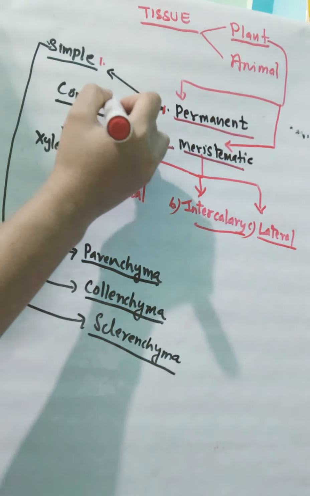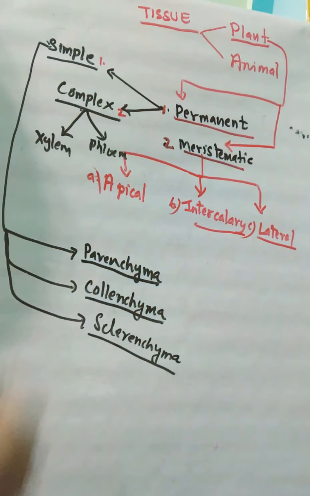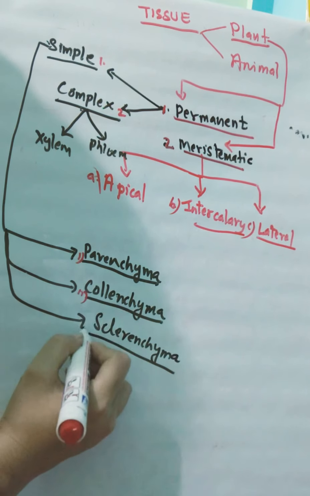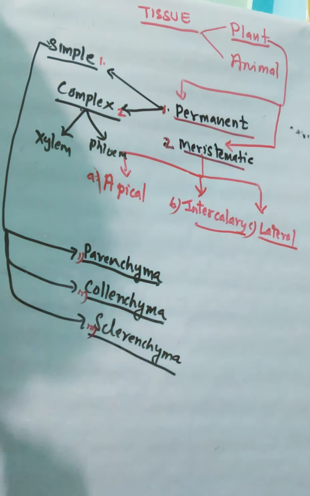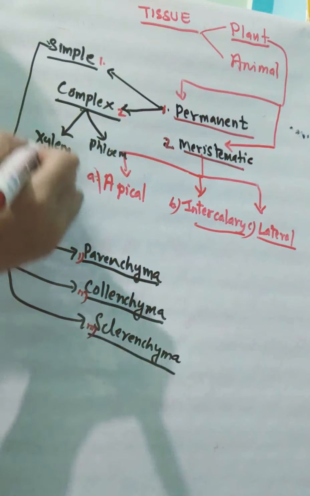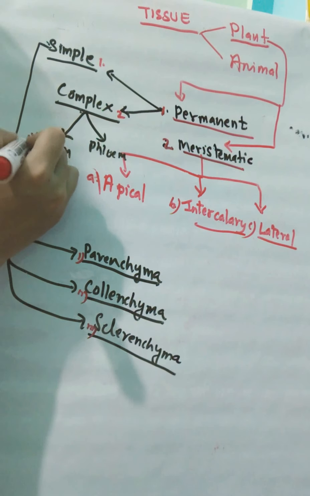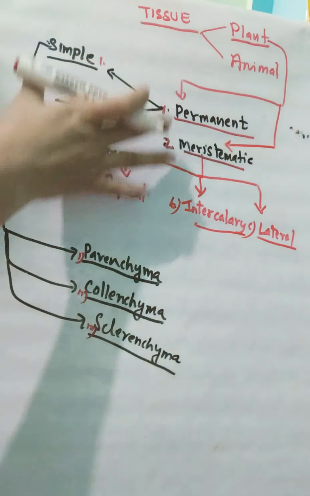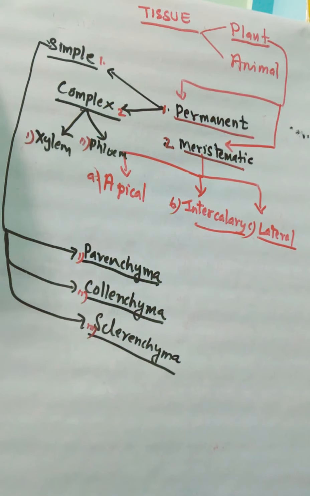They are simple and the complex. Simple permanent tissues are again of three types. They are parenchyma, collenchyma, and the sclerenchyma. And complex permanent tissues are again of two types. They are xylem and phloem. So this is the systematic division of the plant tissues.